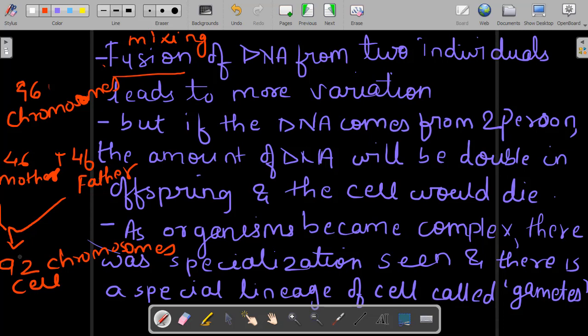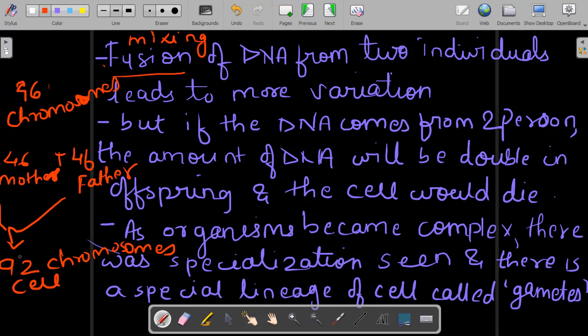Then how does this exactly happen? It is said that when an organism was becoming complex, when from a yeast there was a multicellular organism, hydra, being formed, and then slowly there was human being formed, or more complex organisms like a starfish or a buffalo or a cow being formed. As organisms become complex, every part of the body was given a specialization.